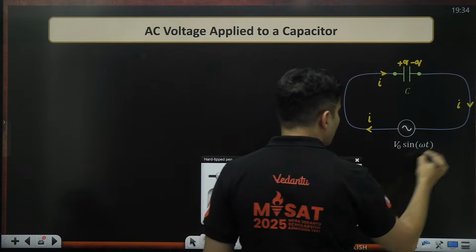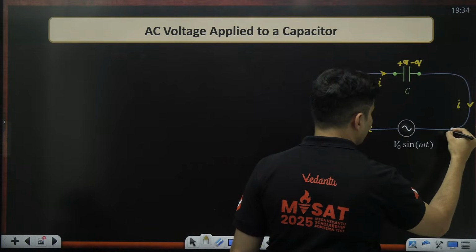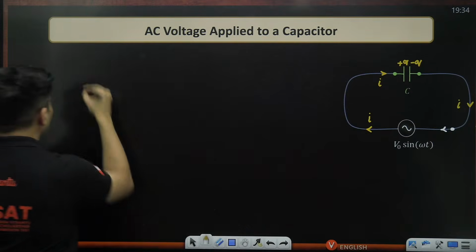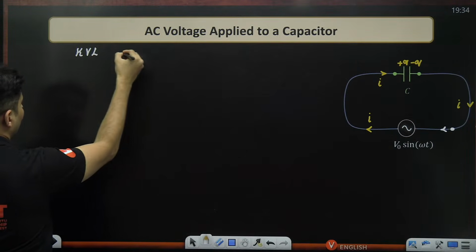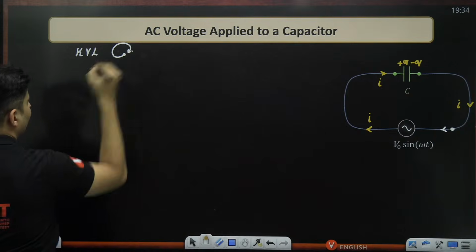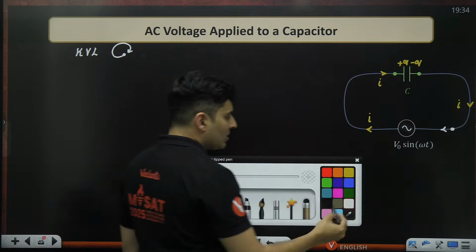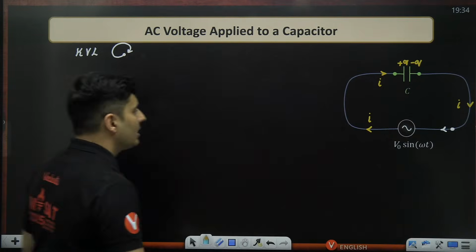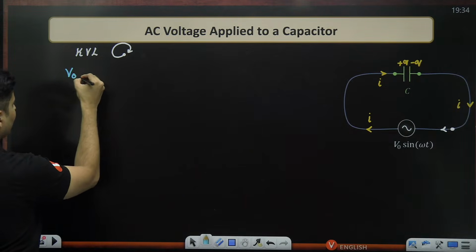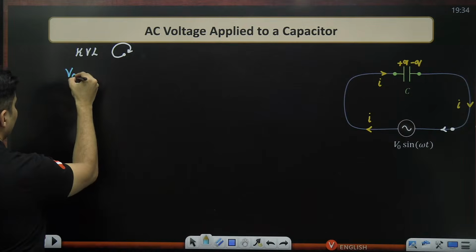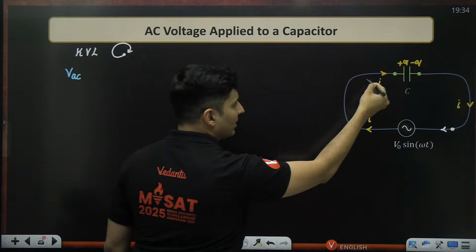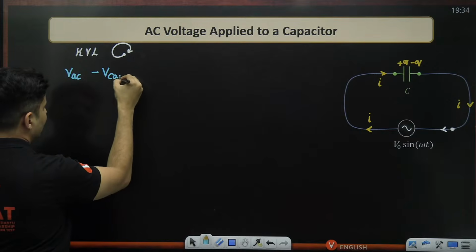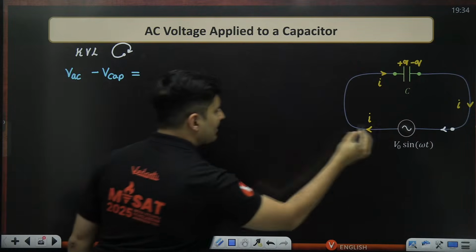Let us again use Kirchhoff's voltage law, starting from this point, and I will come back to the same point. So I have an AC voltage connected to a capacitor. The first thing that I will get is V naught, or whatever is the voltage of that particular AC. There is nothing over here, minus the voltage across the capacitor, and I come back to the same original point,